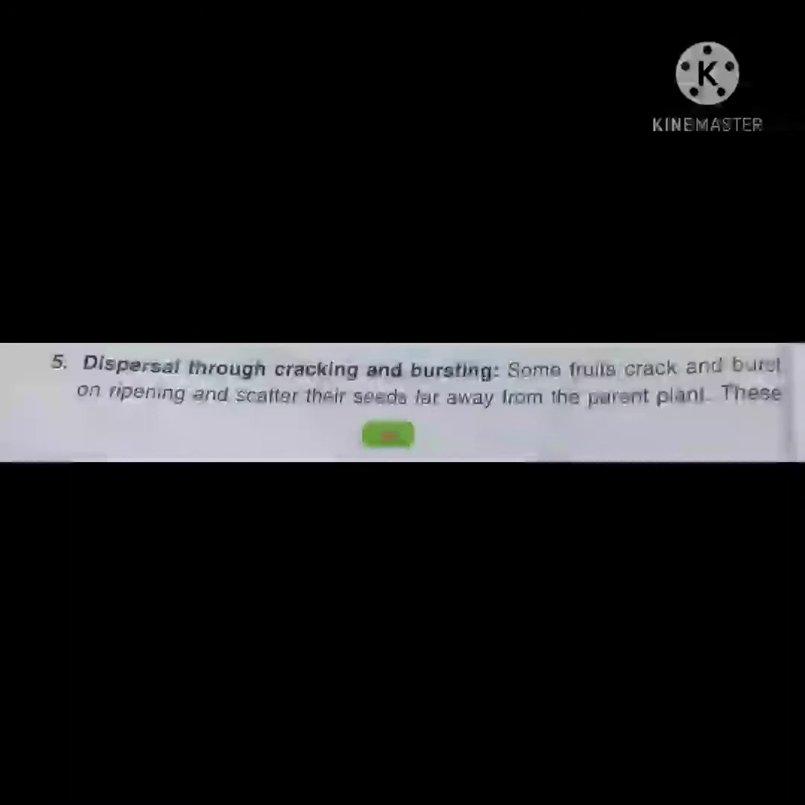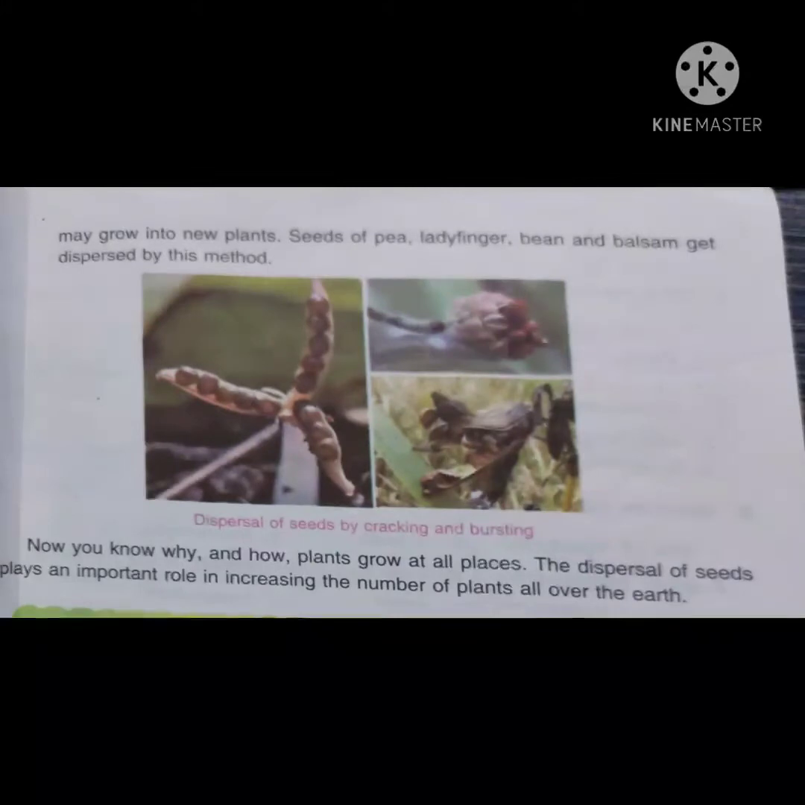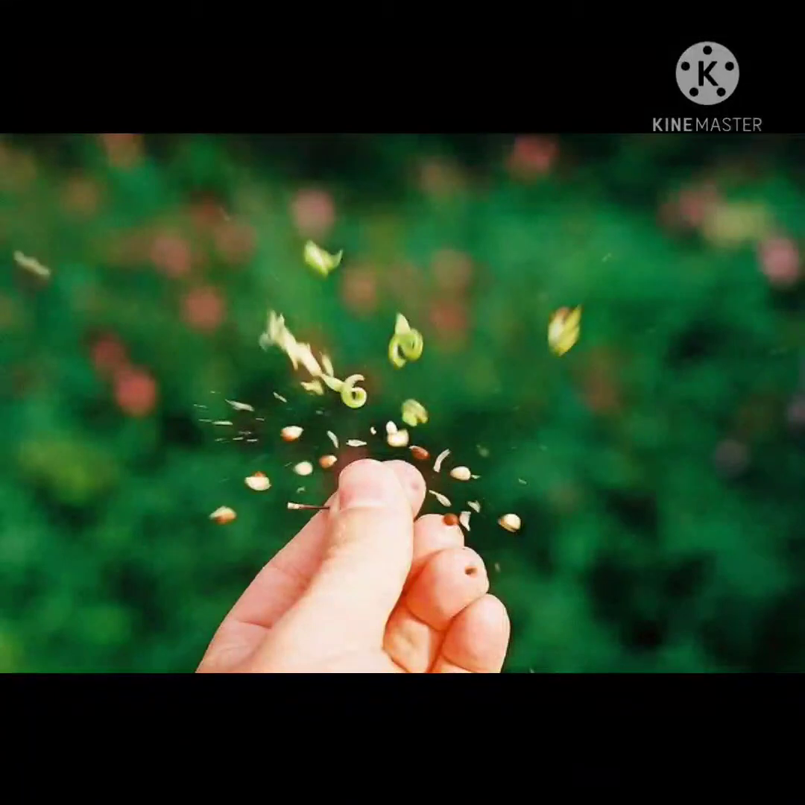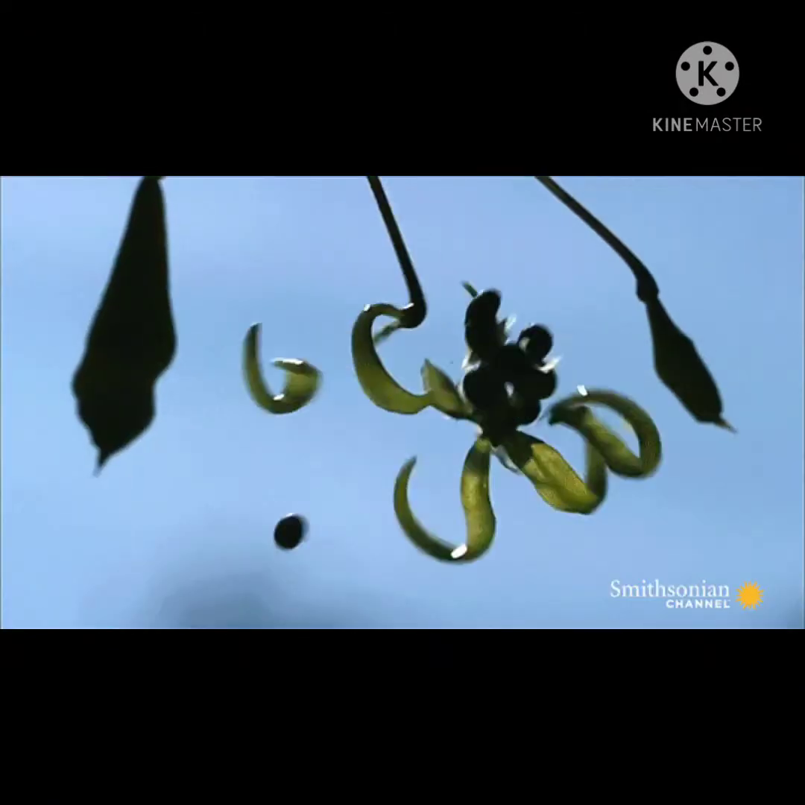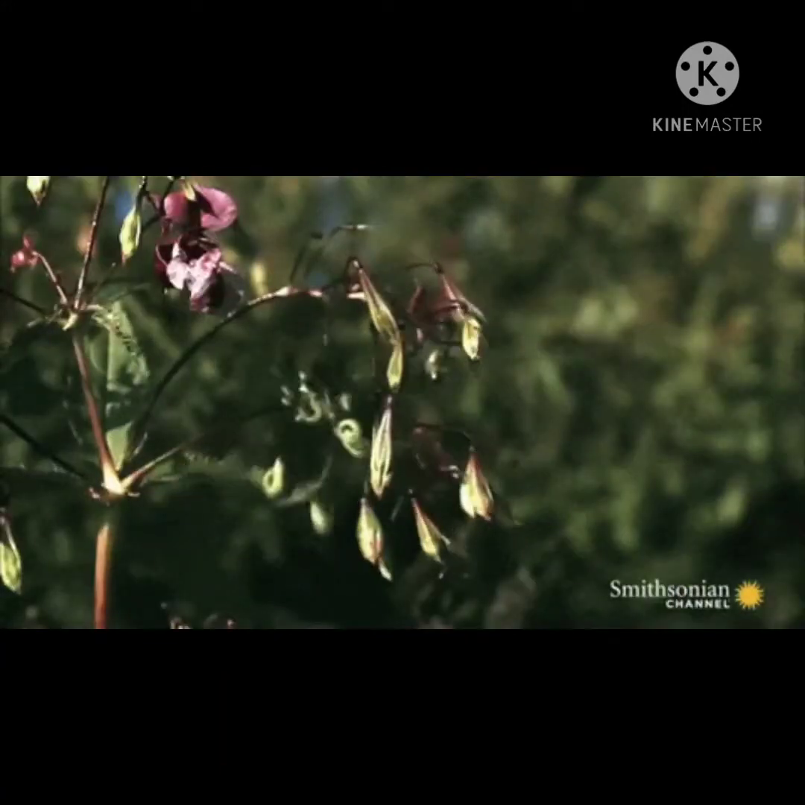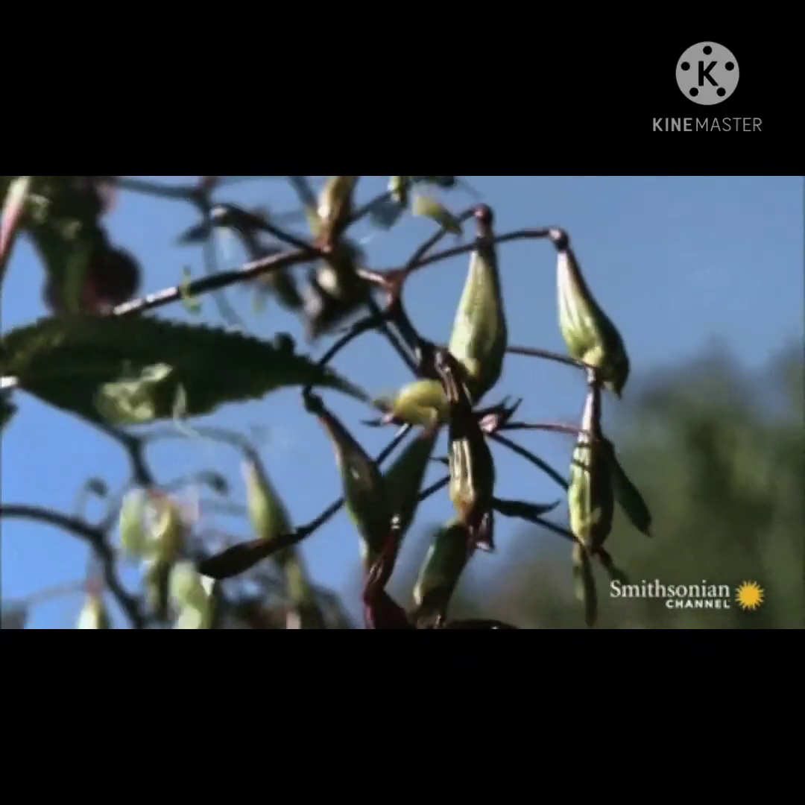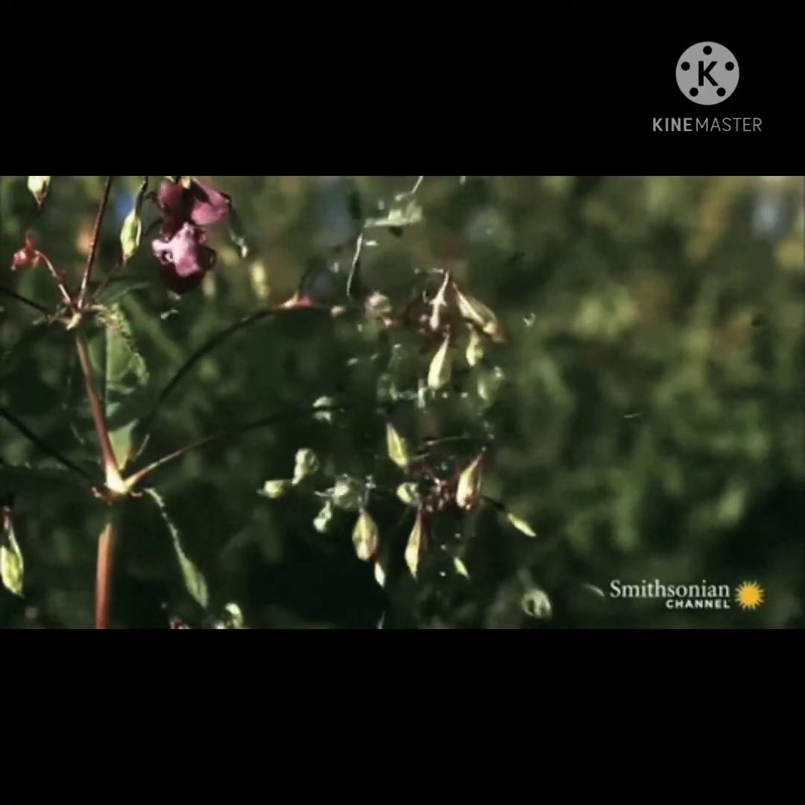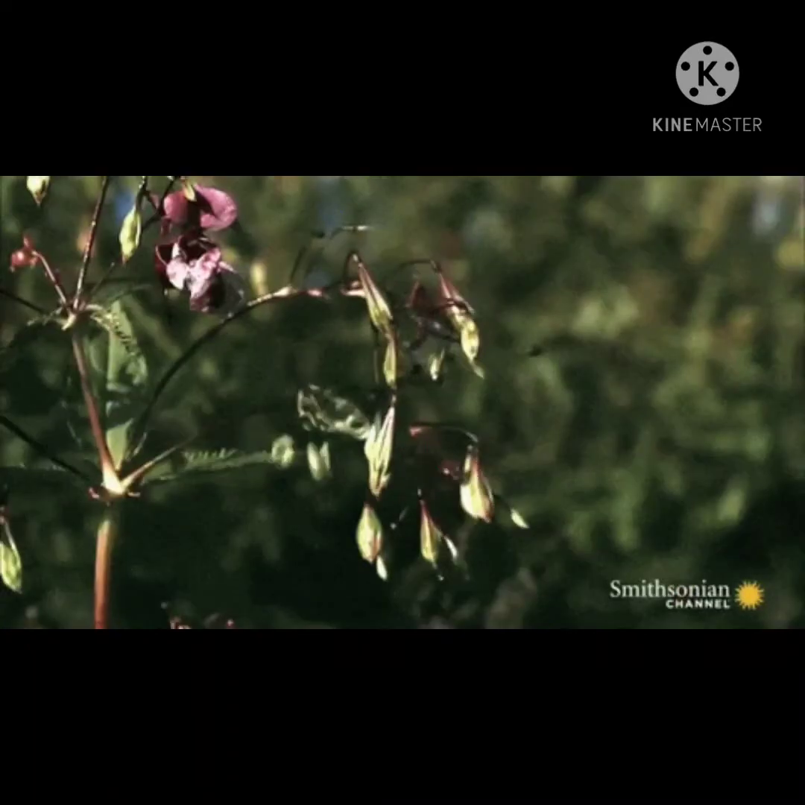Next way is dispersal through cracking and bursting. Some fruits crack and burst on ripening and scatter their seeds far away from the parent plant. You can see in these pictures that fruits burst on ripening and scatter their seeds far away from their parent plant. These may grow into new plants. Seeds of pea, ladyfinger, bean and balsam get dispersed by this method.